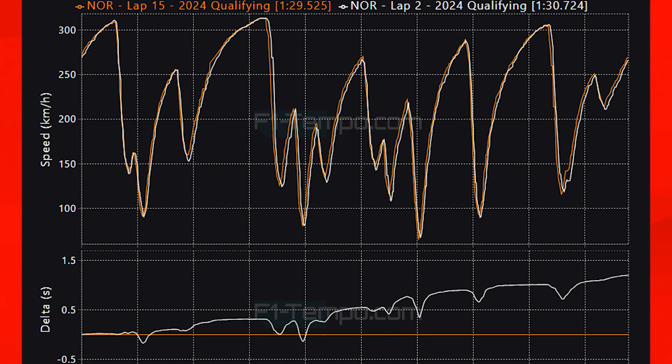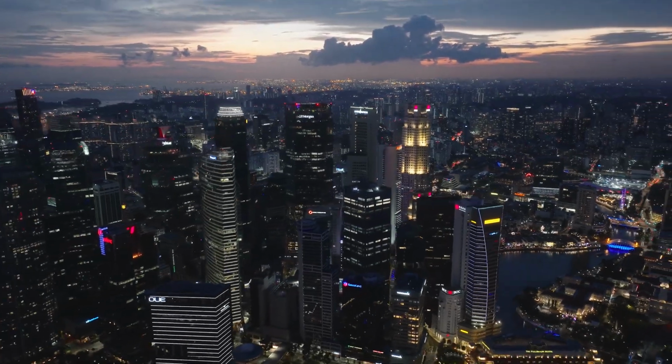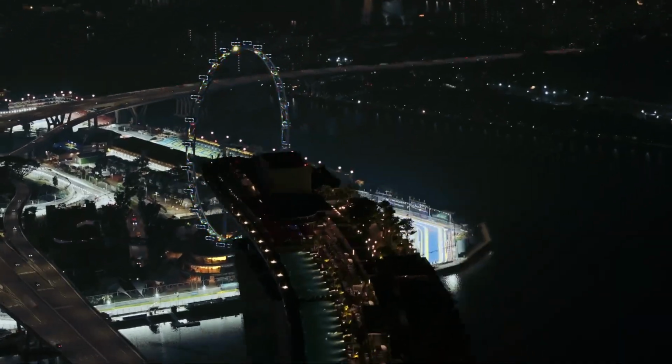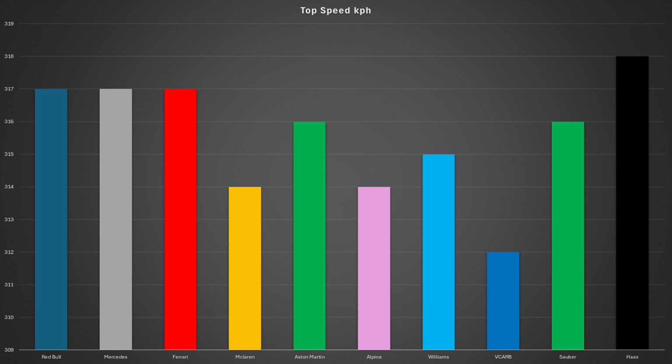So we've seen how the time improved, but let's now take a look at the top speeds that the teams are able to reach, so we can see who is looking fast and who's not looking quite so fast down the straights. And what can we see here?